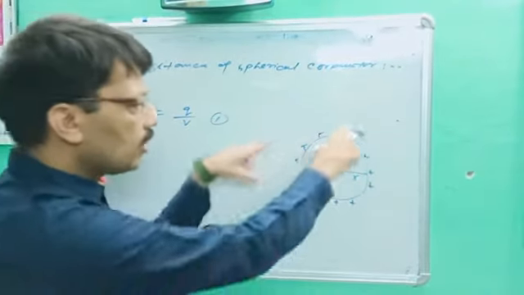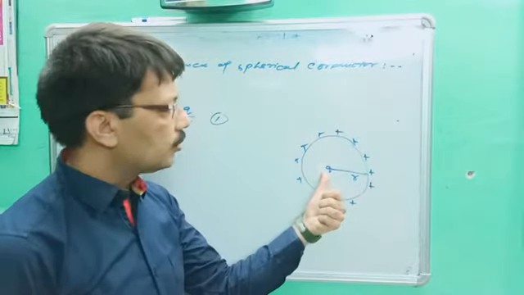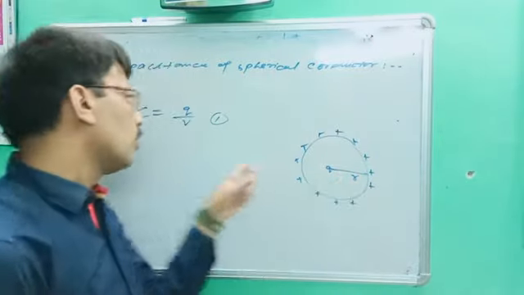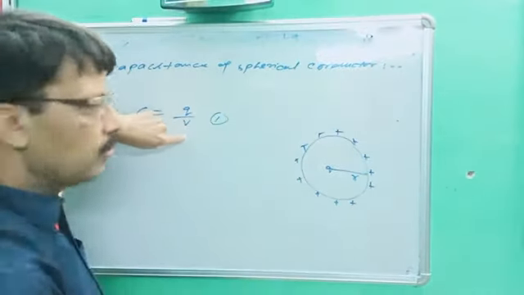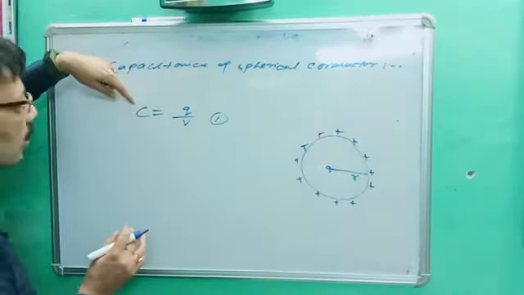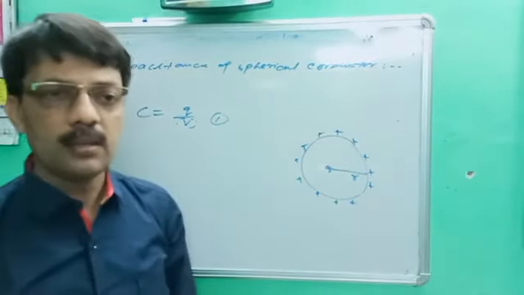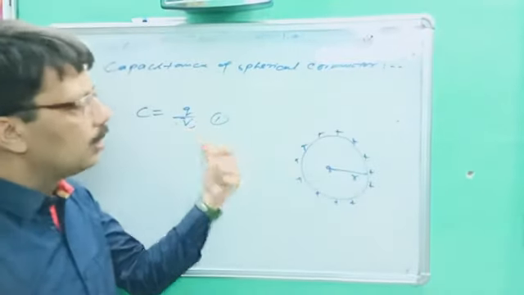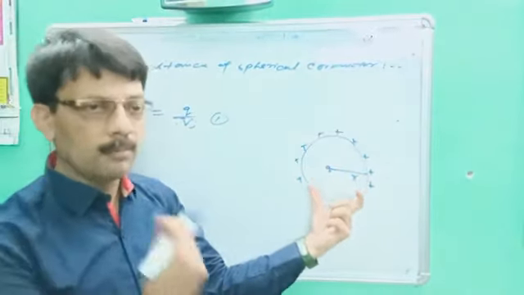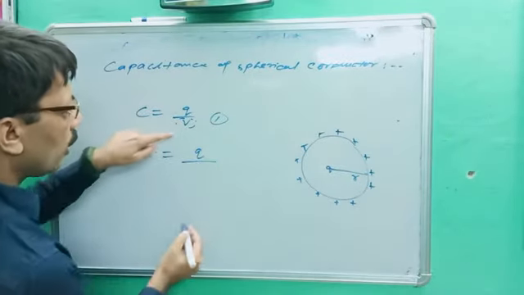We are trying to find out the capacitance of a spherical conductor. We have taken a spherical conductor, charged by plus q, radius R. The formula is C is equal to Q upon V. It is based on the last lecture. Okay, you better know, to find out the capacity, you should be focused on potential. That was the very big point. If I ask to find out the capacity, anyhow you have to find out the potential, but its potential is well defined in the previous lecture. So what is the formula? C is equal to Q upon, what is the potential of that conductor?